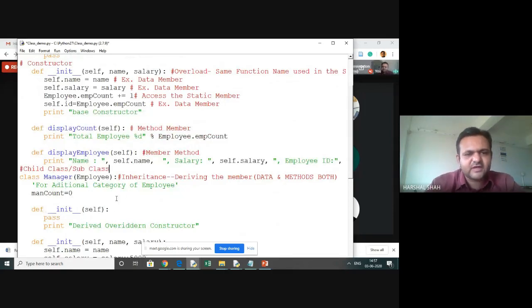Both terminologies are equally valid. And here in the brackets, the syntax is: class, child class, bracket, parent class. This is the syntax of writing.